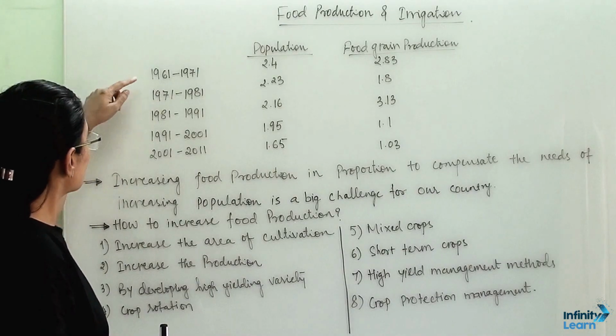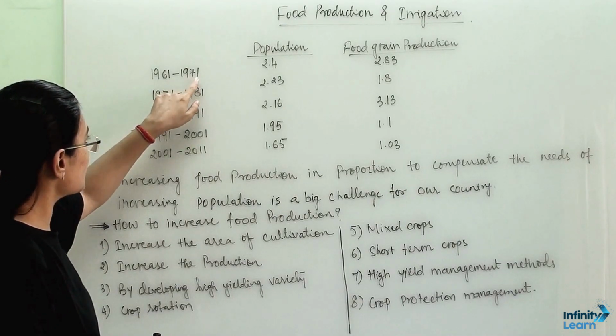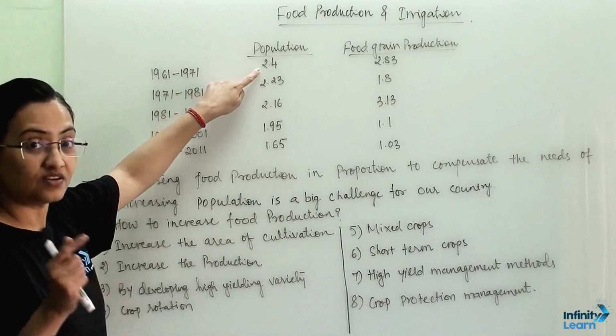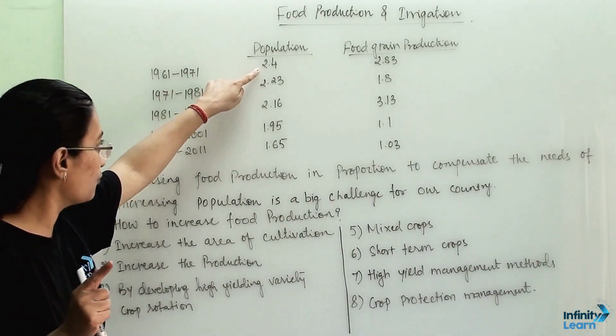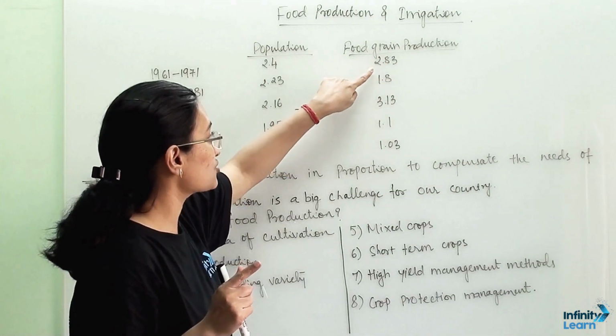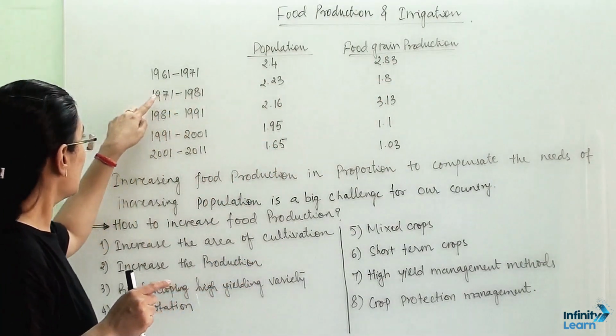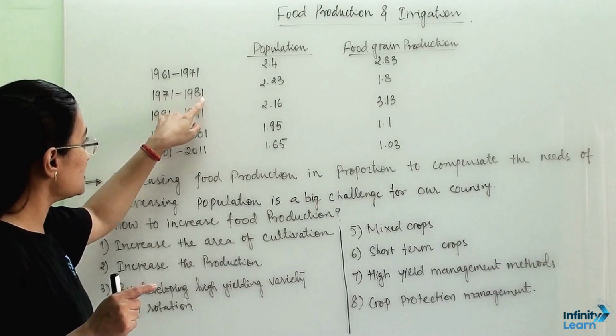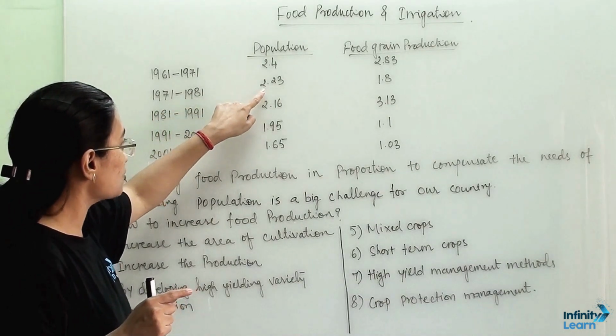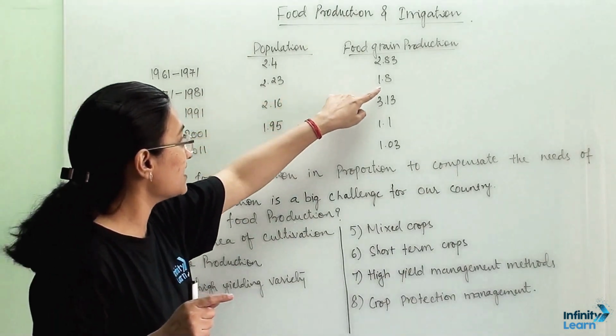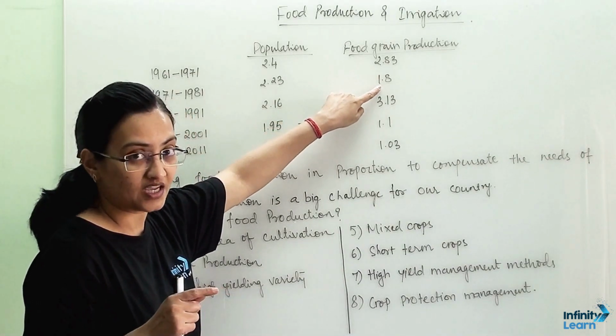Over a decade, from 1961 to 1971, the population rise was 2.4, whereas food grain production was 2.83. From 71 to 81, population rise was 2.23 and food production was 1.8.